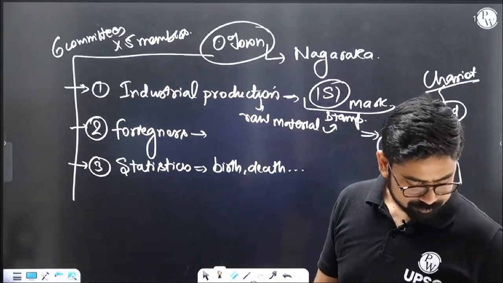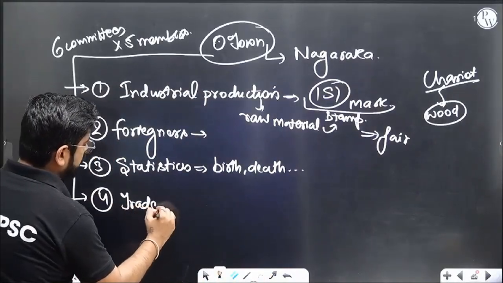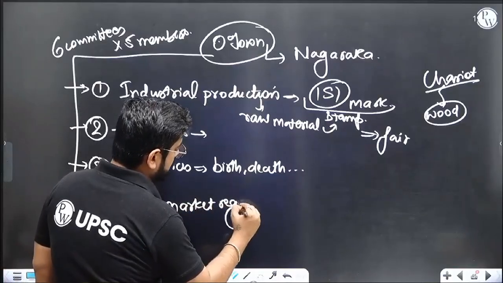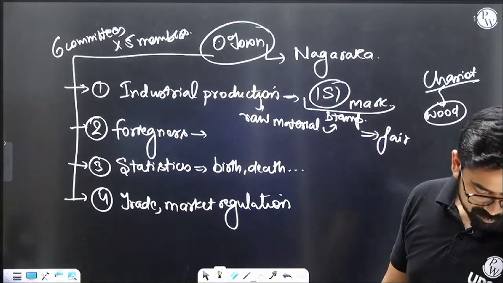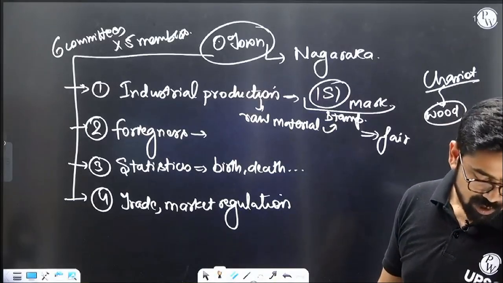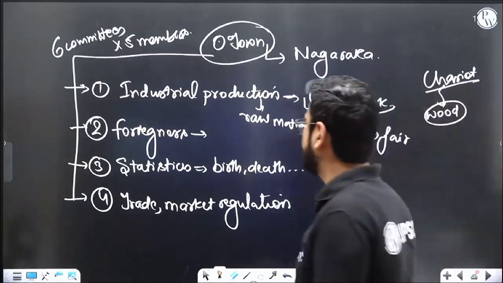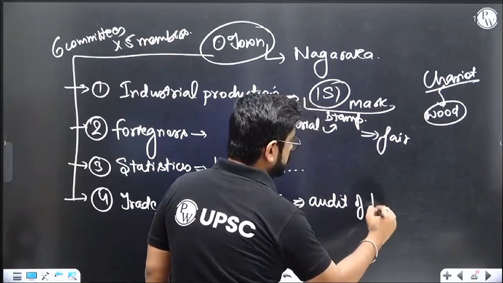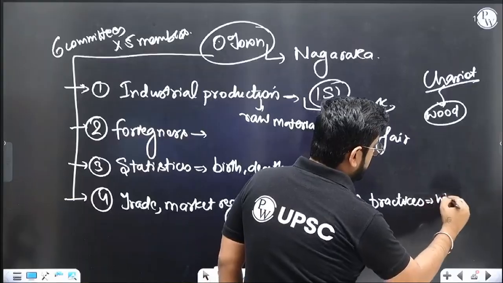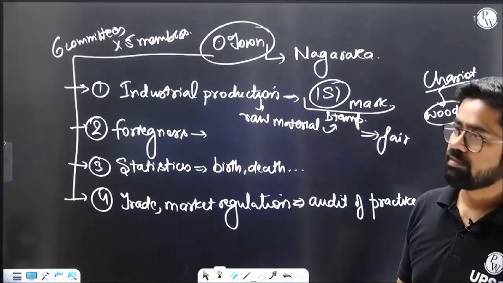Understood? Fourth is about market, trade, market regulation. The fourth is more about trade and market regulation. It is more about ensuring that weights and measures, there is no wrong method or wrong way or basically wrong measures being followed. It's more about audit, audit of the practices, selling practices. It's about weights and all. Same as we have our auditors today, inspectors today, who check that the market is not following any wrong measure.